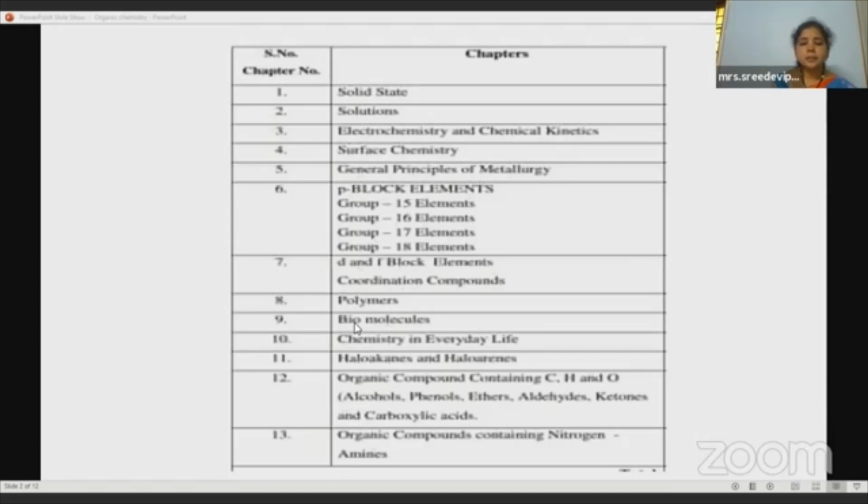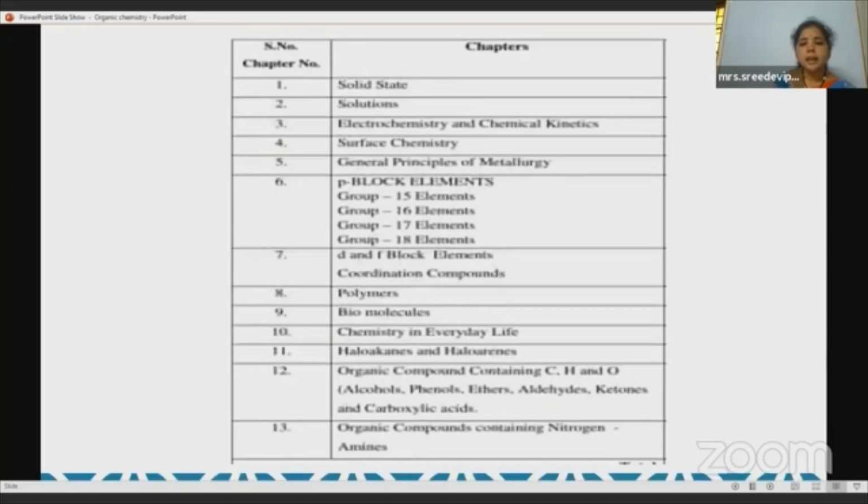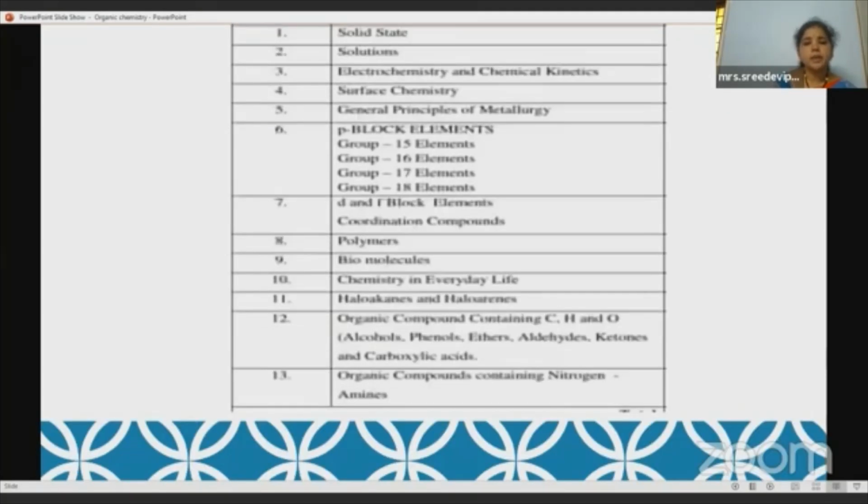If you just remember the meaning of the name, right? So for example, homo atomic molecule. What is homo? Homo means same. When similar atoms combine together, they form homo atomic molecules. See, it's very easy, no? So like this, we can learn a number of concepts. So today, I'm going to start with the organic chemistry part for you children, right?